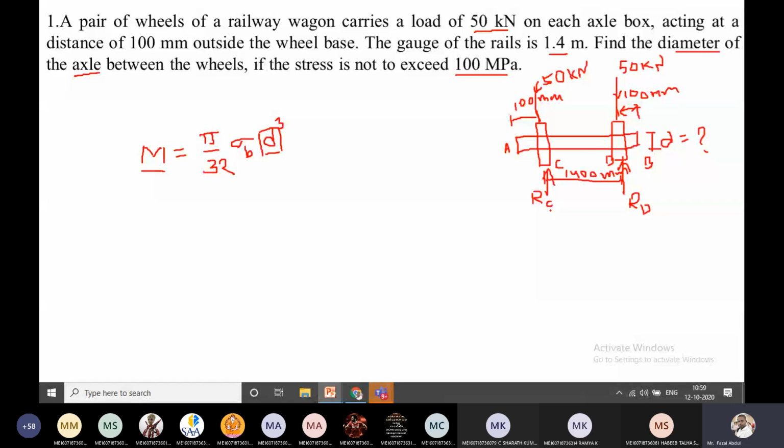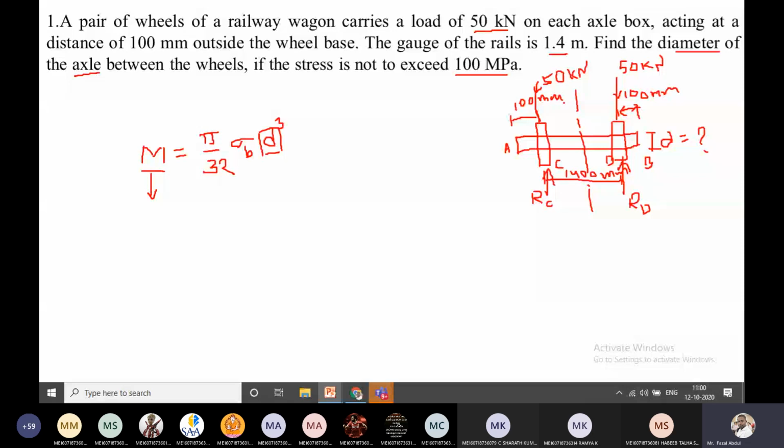So for that reason I can select any one. I am taking one bending moment equation and one bending moment value, because this is a totally symmetrical section. Whatever value appears here, the same value will appear at reaction D. So the bending moment is load into perpendicular distance. Here also, load into perpendicular distance, the same value: 50 into 100, 50 into 100.